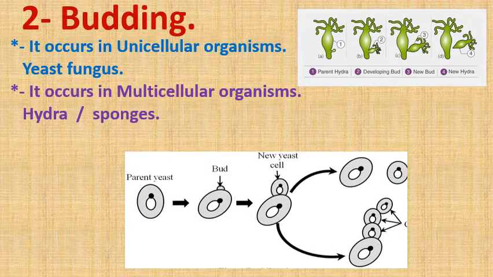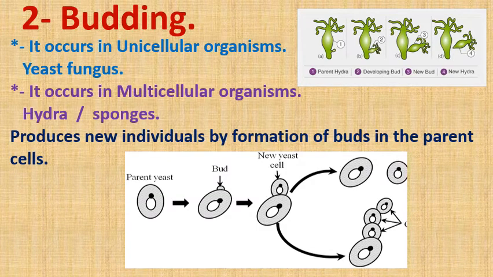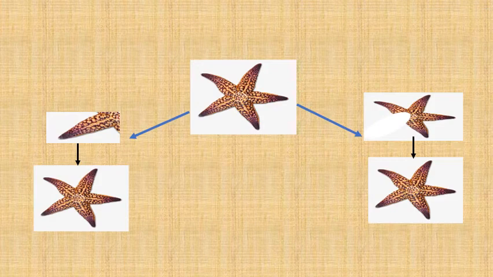Please pay attention and look at the figure of yeast fungus. The parent yeast here, then the parent yeast producing bud, then the bud starts to grow, then the bud starts to separate from the parent cell, producing a new identical cell to the parent. Okay, this is number 2, budding. In budding produces new individual by formation of buds in parent cell.